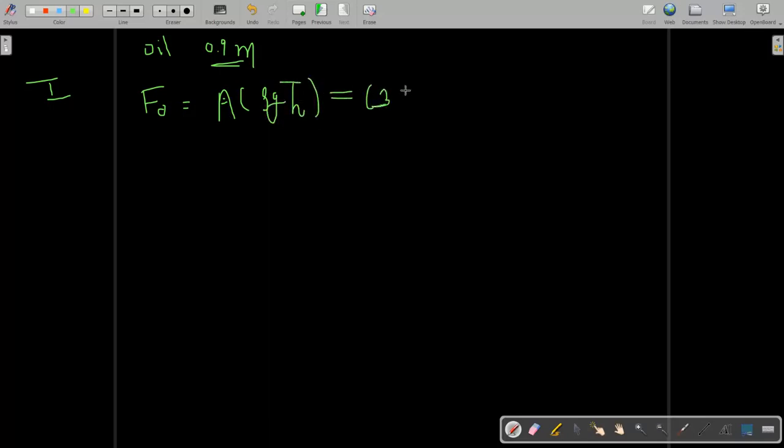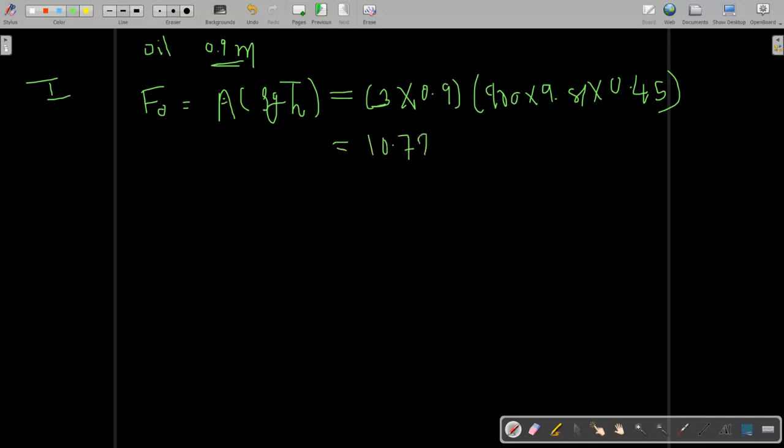So this is 3 into 0.9, rho that is 900, g 9.81, and h bar is 0.45. When you solve this, you will find 10.727 kilonewton.